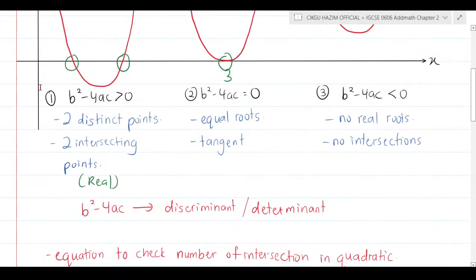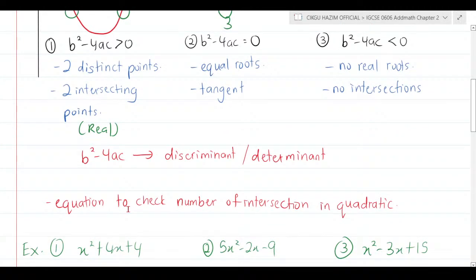So what does b squared minus 4ac mean here? It means the discriminant, or determinant. It's just an equation to check the number of intersections in a quadratic.